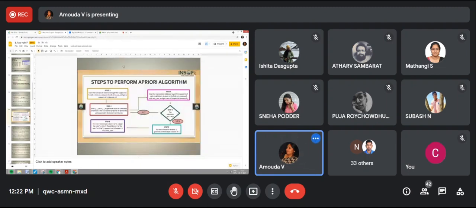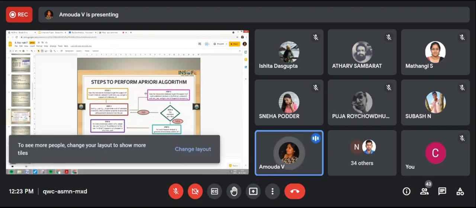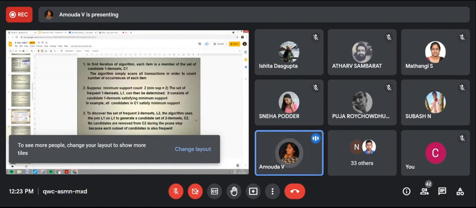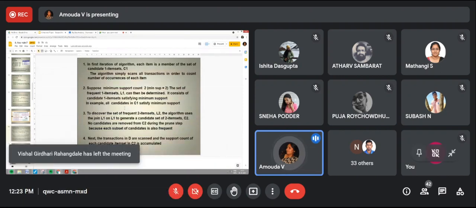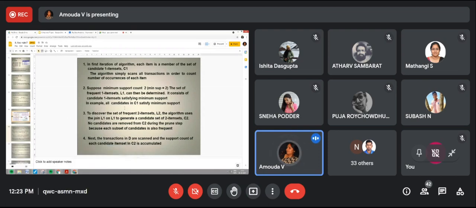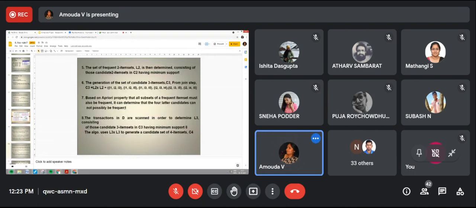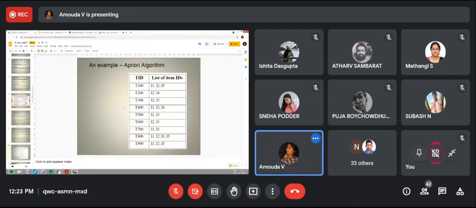Okay, let us go. This is the actual algorithm. First step, second step, go to the third step, fourth step. If it is yes, it proceeds. If it is no, it goes to the second step. Again, the algorithm goes in the same fashion. If it is yes, it goes to step 5 and step 6. Let us see what is step 1, step 2, step 3, everything in detail. Students, I don't want to read this algorithm directly. Let us take an example and work it out so that you will come to know what this algorithm is. Shall I? Yes, ma'am.